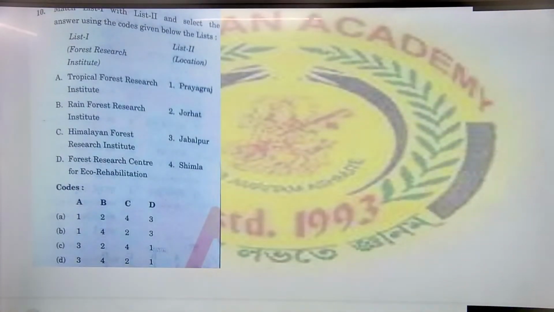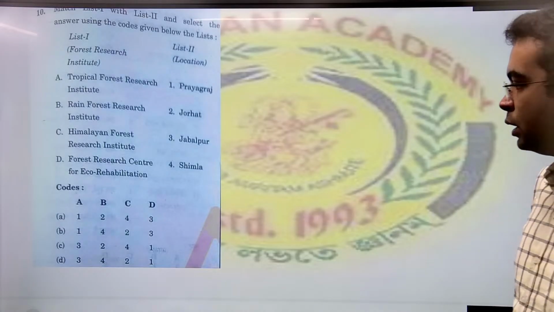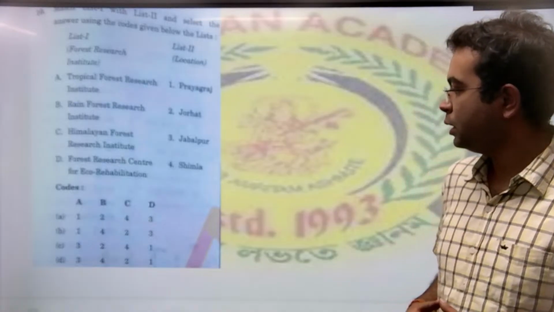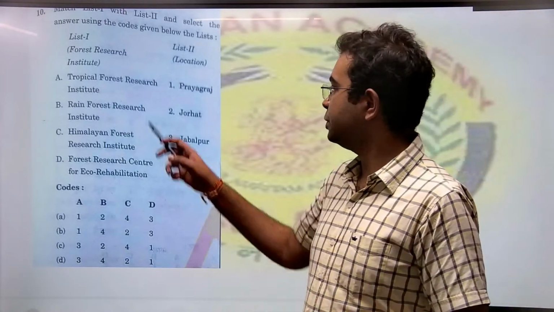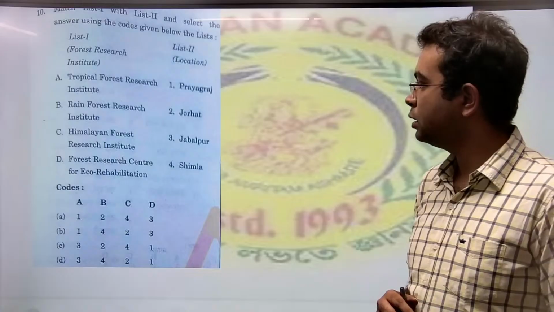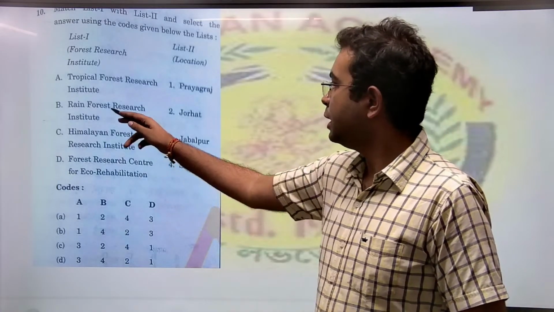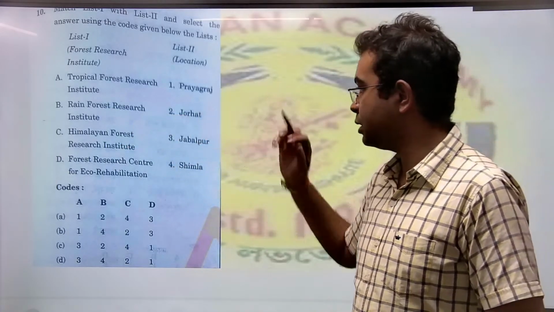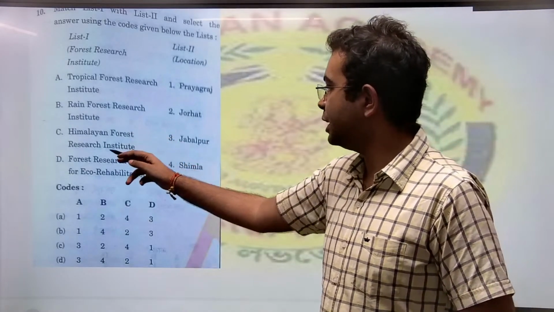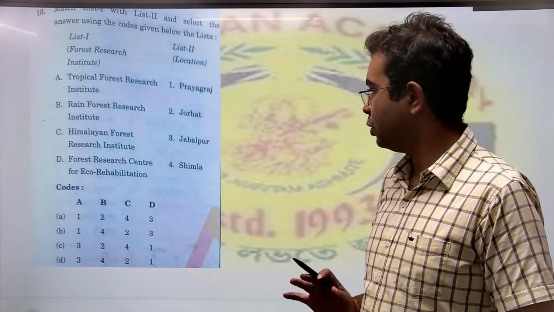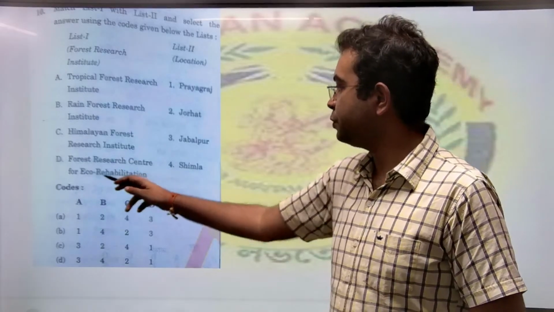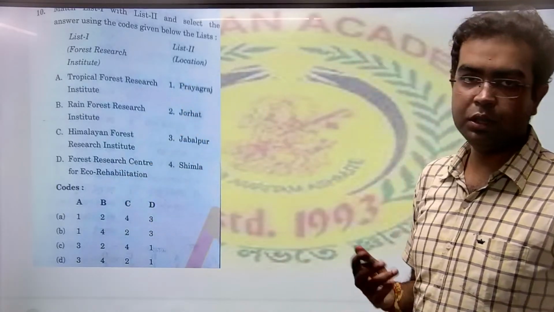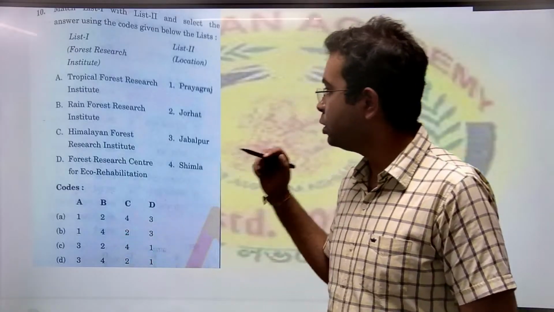Coming to the next question. The next question is match the following. Tropical Forest Research Institute is in Jabalpur, 3. Rainforest Research Institute is in Jorhat, alright. Himalayan Forest Research Institute is in Shimla, okay. Forest Research Center for Eco Rehabilitation is in Allahabad, Prayagraj. Correct answer is 3, 2, 4, 1.